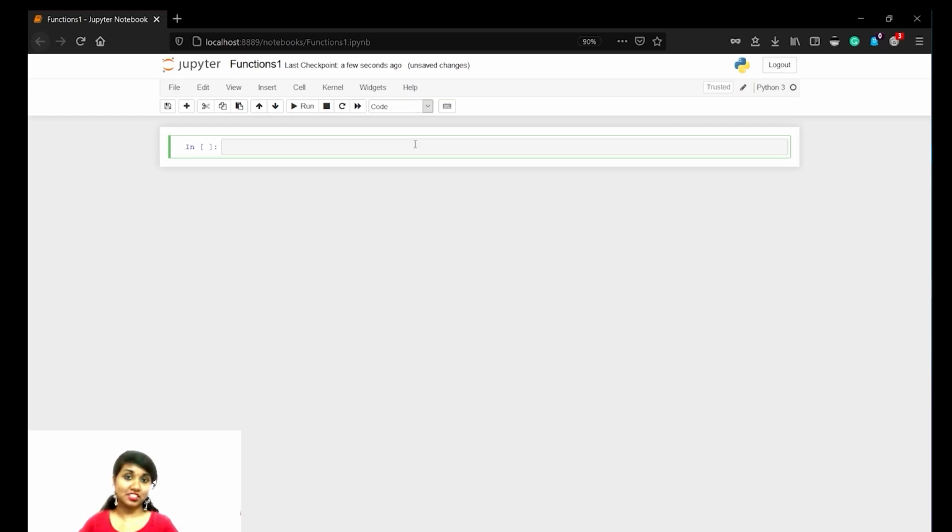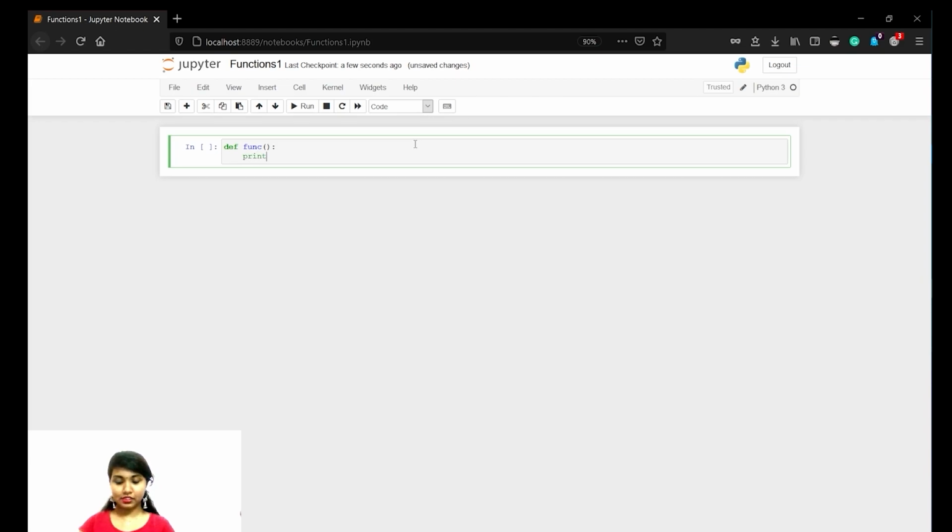I'll show you an example so that you can understand it very well. Now let's see how a function is defined. So def, and we shall add some name to that function. Let it be func, and let's not give anything inside the parentheses, and let's print 5. Okay, this is a function. We have defined it. def is the definition, that's called a keyword, and func is the name. Within the parentheses you can give input parameters if you wish. As of now we are not using any. In the upcoming slides I'll show you how to use parameters. Now printing 5. This is a function as of now.